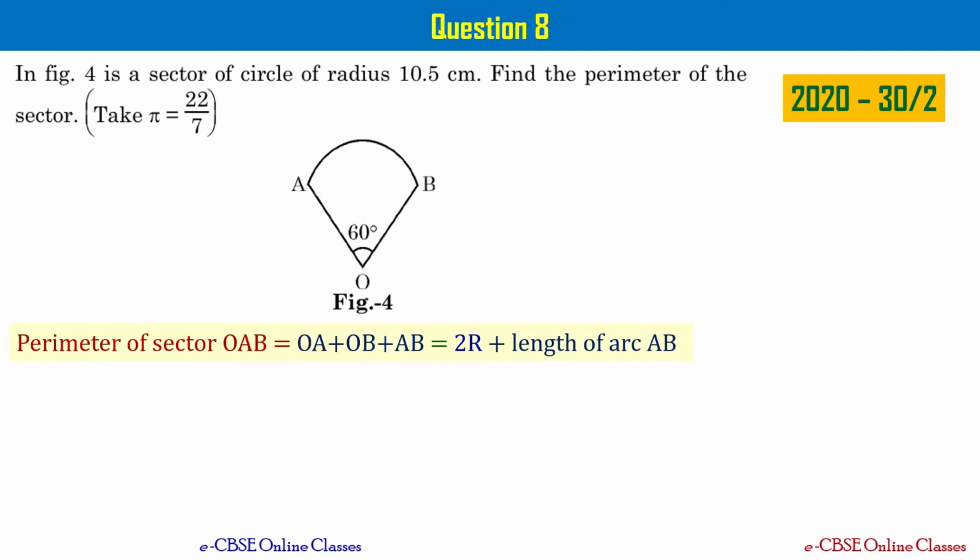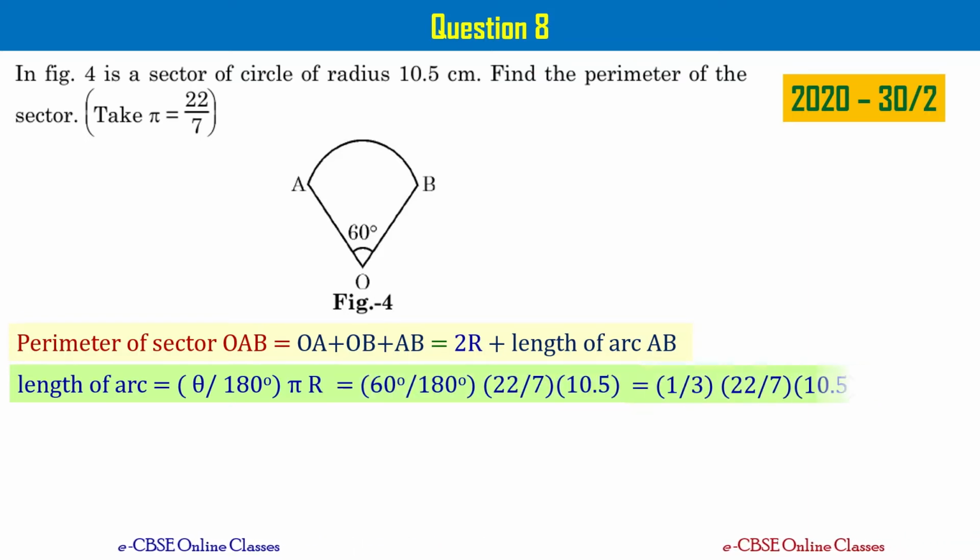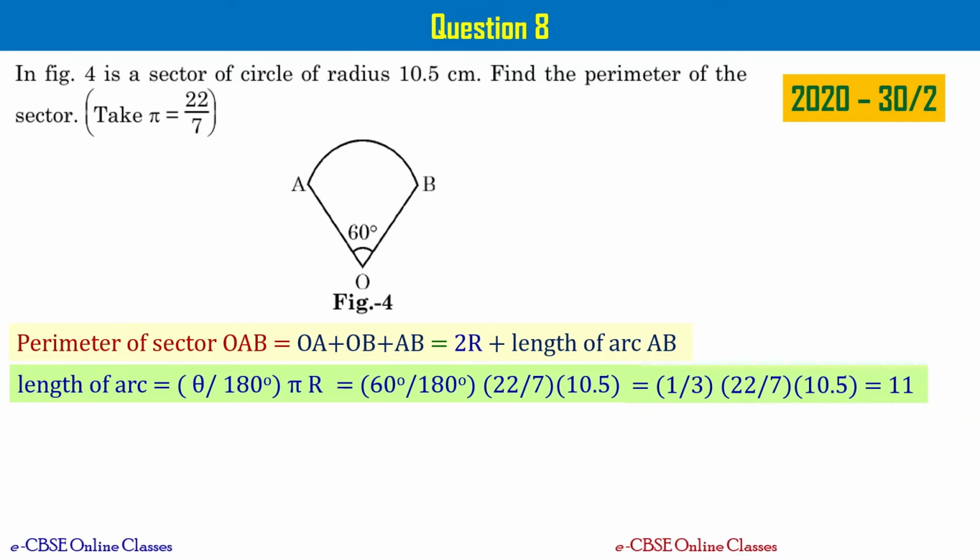We know that perimeter of sector can be written as 2 times radius plus length of arc AB, right? Radius of the circle is given, that is 10.5 centimeters. We have to now find length of the arc. Length of the arc is defined as theta by 180 degrees times pi r. So r is given, pi is 22 by 7 and theta is given, that is equal to 60 degrees. When you substitute all that and simplify, you get length of arc as 11, right?